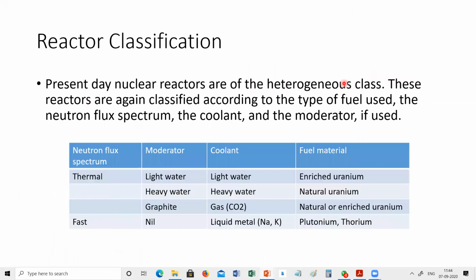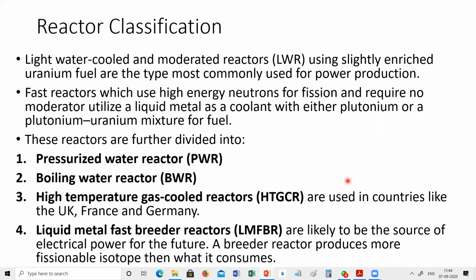The first type, with light water as a moderator and coolant, which uses enriched uranium, is the most commonly used reactor. The fast reactors, which use high energy neutrons for fission and require no moderator, utilize a liquid metal as a coolant with either plutonium or a plutonium uranium mixture for fuel.